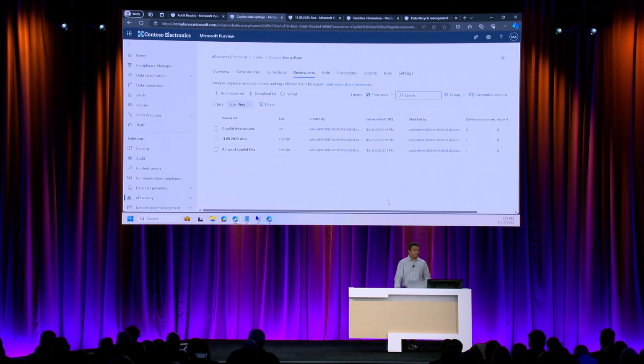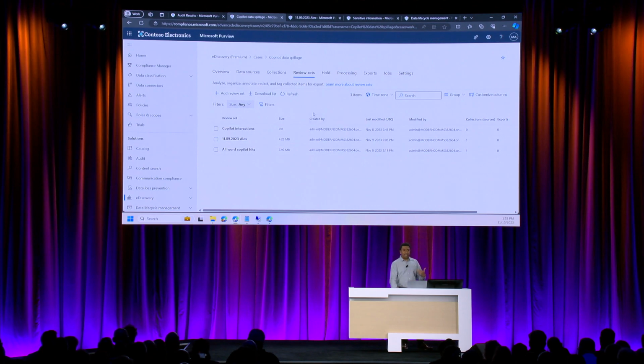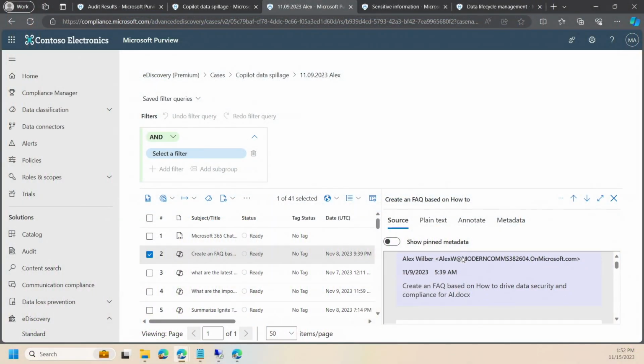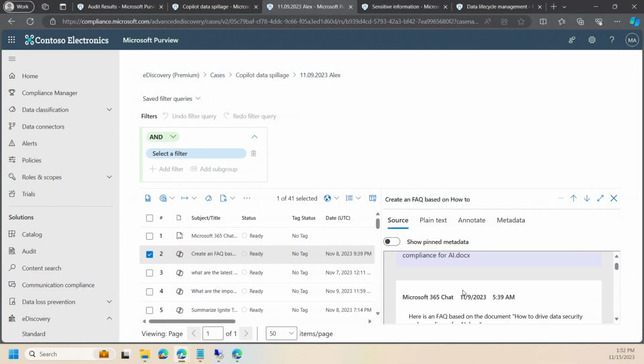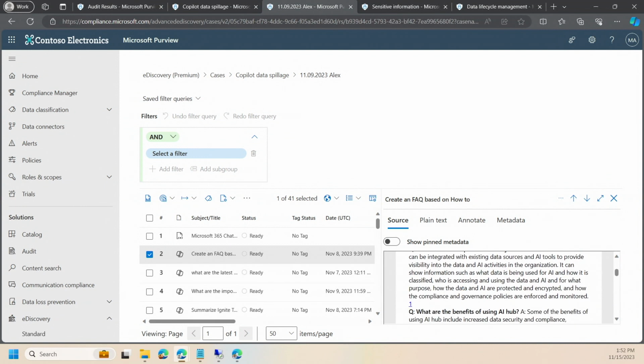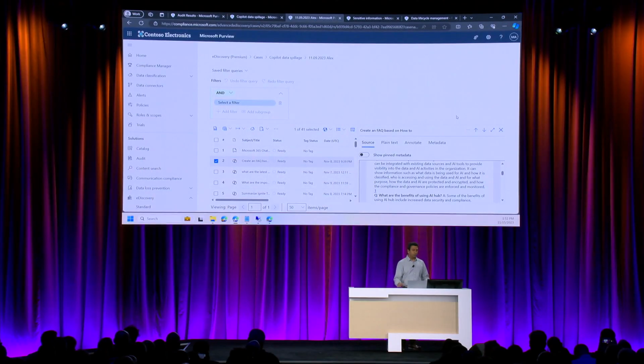Now let's talk about e-discovery. Imagine that I want to look at what Alex has been up to. Has there been any interesting kind of questions or prompts that Alex has made? So I have a case open looking at Alex's history. And looking at that review set, I can see exactly what Alex asked and what response came back. So this is perfect. This is exactly the kind of investigative experience I provide in Purview. As an admin, this is what I'm looking for.